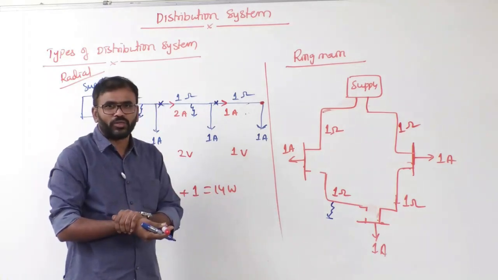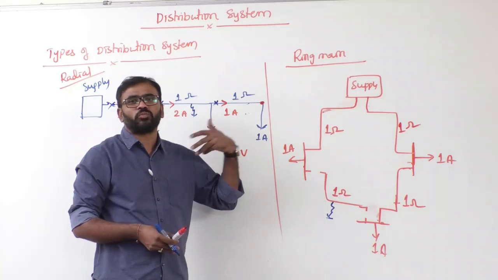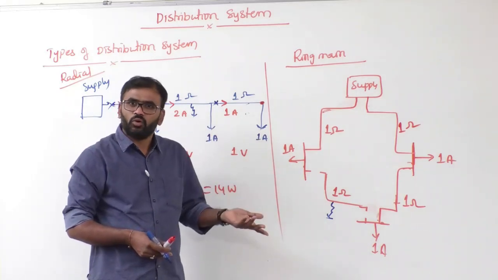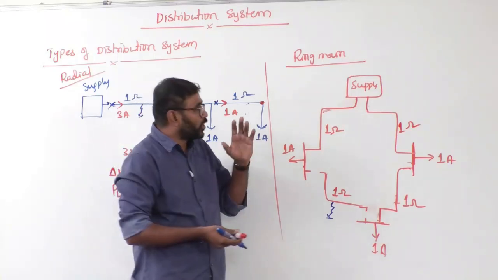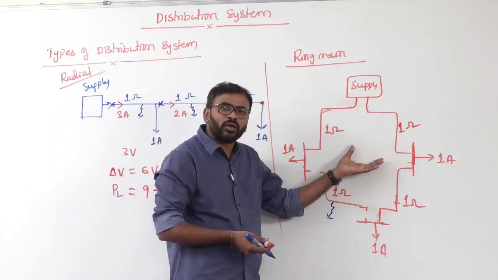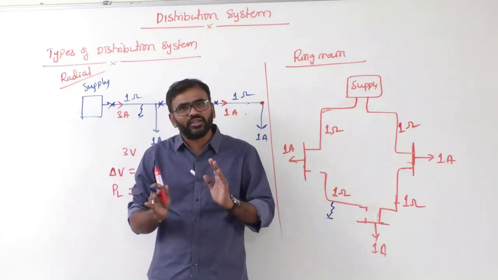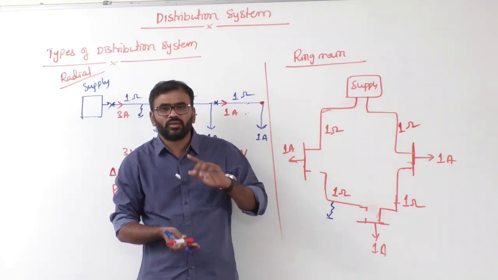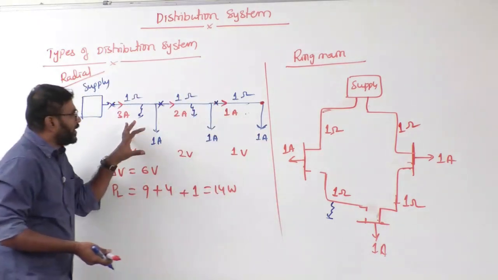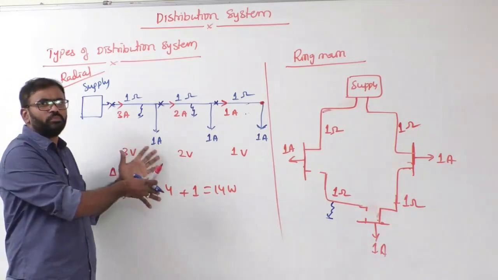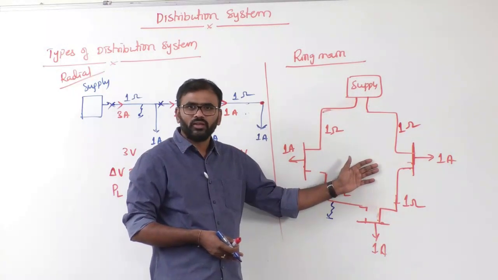That means we require more relays, more breakers, more CTs and PTs, and also we need an extra line here. So that's why the cost of the ring main distribution system is high when compared to the cost of the radial distribution system. That is the second comparison. Now the third comparison: the radial distribution system is very simple, but the ring main is a complex network. Clear?